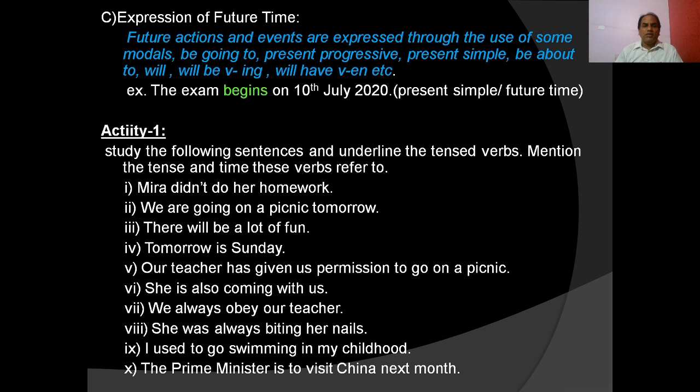Let us discuss how to express future time. Future actions and events are expressed through the use of some modals. I shall go, you will go. We are going to attend a party, present progressive. She is getting married next month, present simple. The school reopens on 1st August. Be about to, will be plus the ing form, will have been, etc. Take the example.